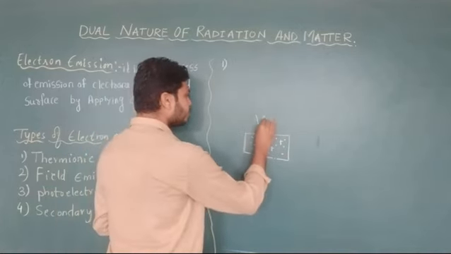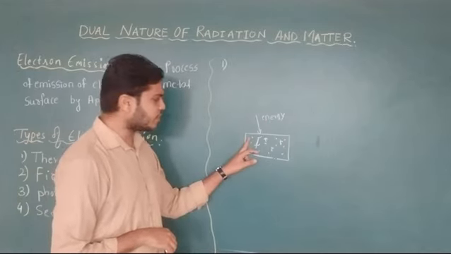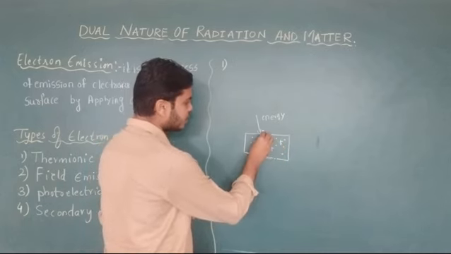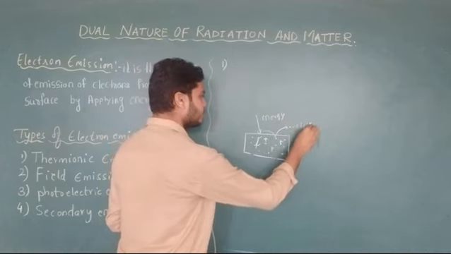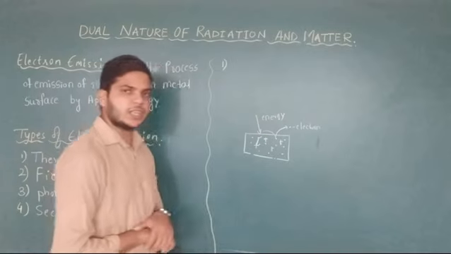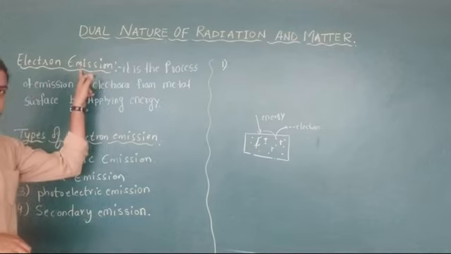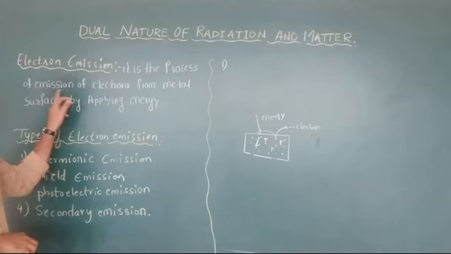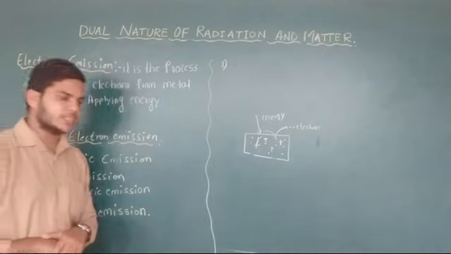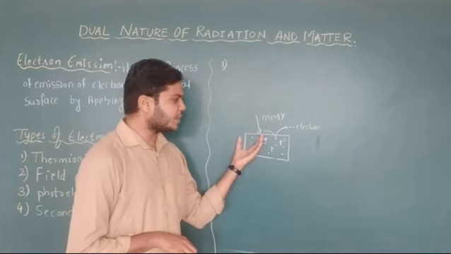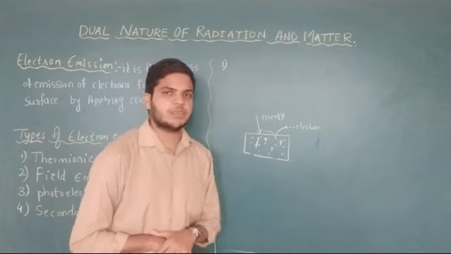When we apply some amount of energy from outside to the metal surface, the electrons inside the metal will absorb the energy and come out of the metal surface. This phenomenon is known as electron emission. Therefore, electron emission is the process of emission of electrons from the metal surface by applying energy. By giving the energy, the electrons absorb the energy and come out. This is known as electron emission.